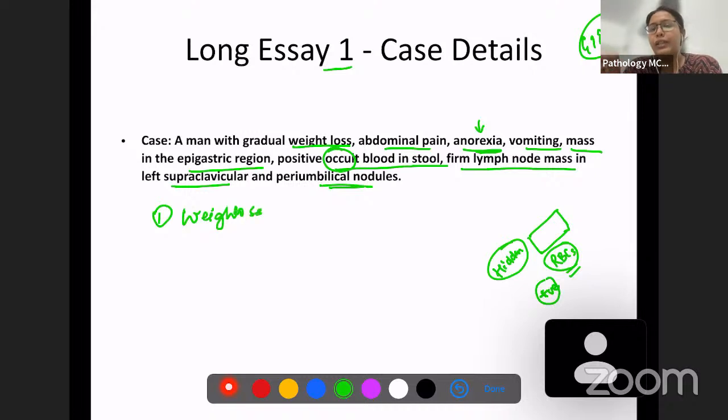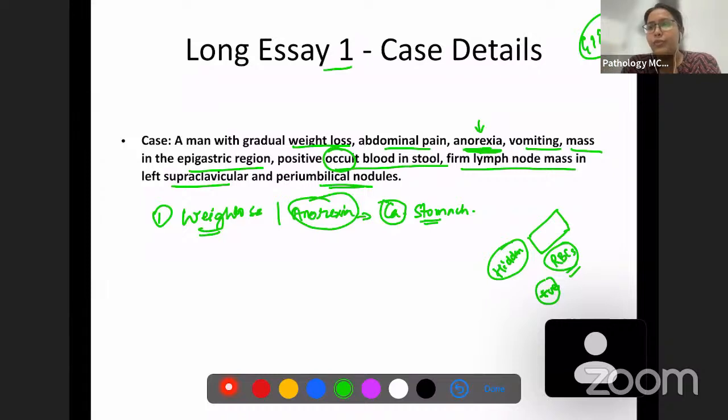Then abdominal pain, anorexia. So weight loss and anorexia is a very important symptom of carcinoma stomach. Any carcinoma, any tumor, there is going to be weight loss. Anorexia is present in carcinoma stomach.